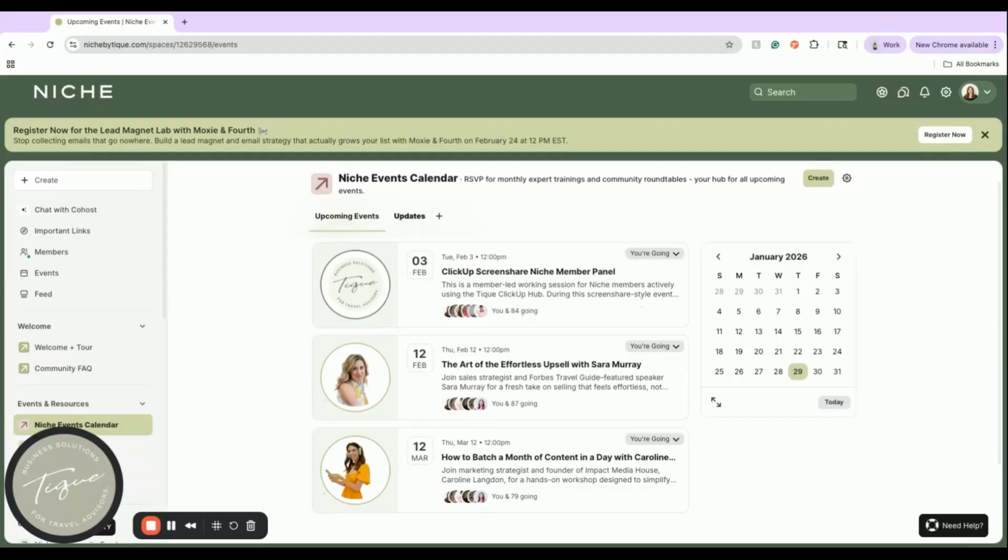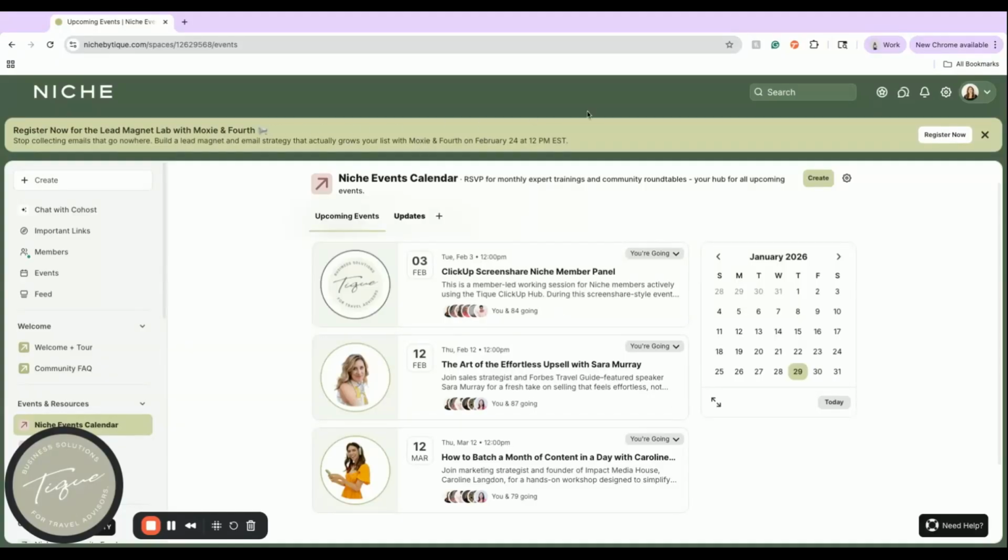Then in March, we have Caroline Langdon of Impact Media House. She actually manages our social media. She is fantastic at what she does, and she is going to provide a training on how to batch a month of content in a day. And we release the quarterly events as those quarters are updated. So as we move into Q2, we will add more events to the calendar.